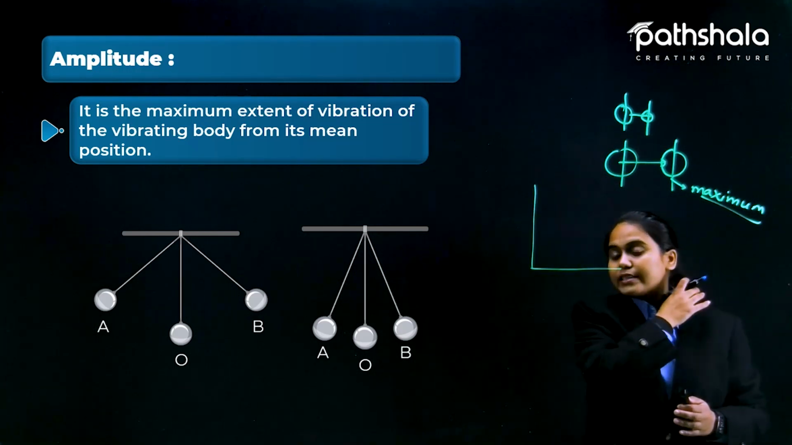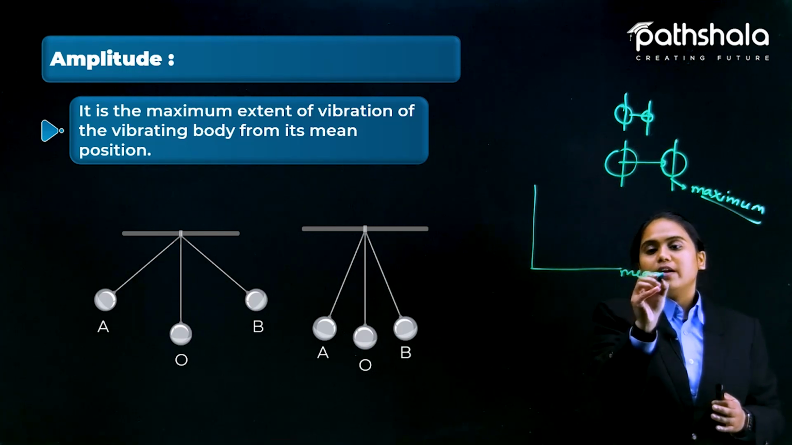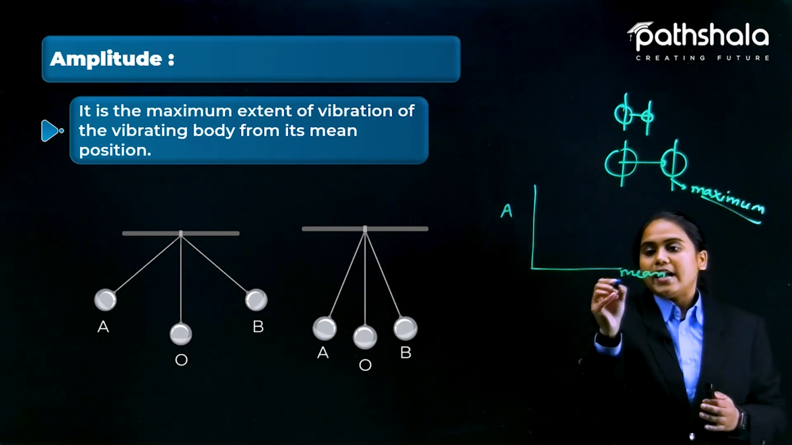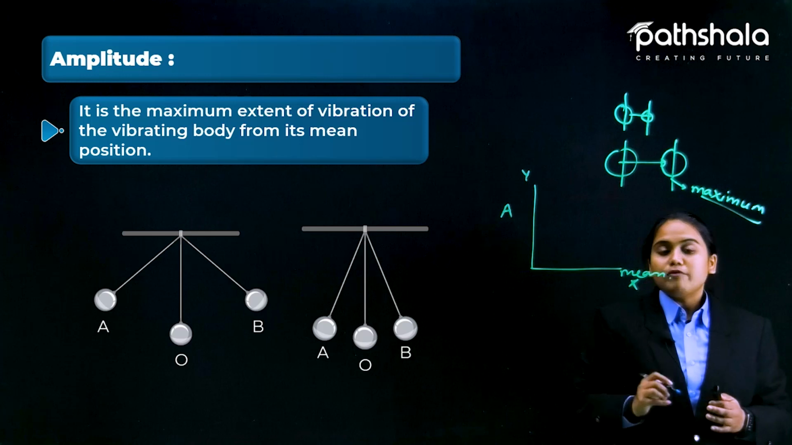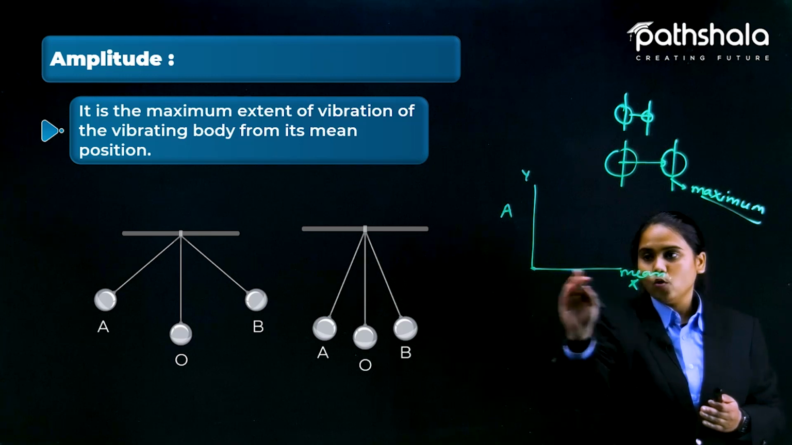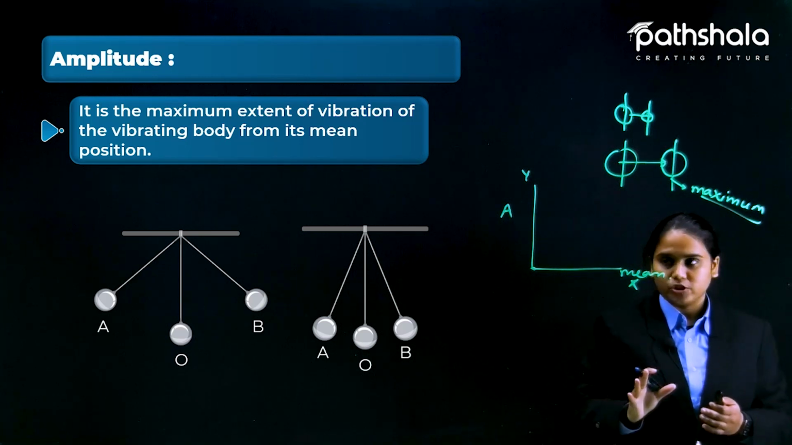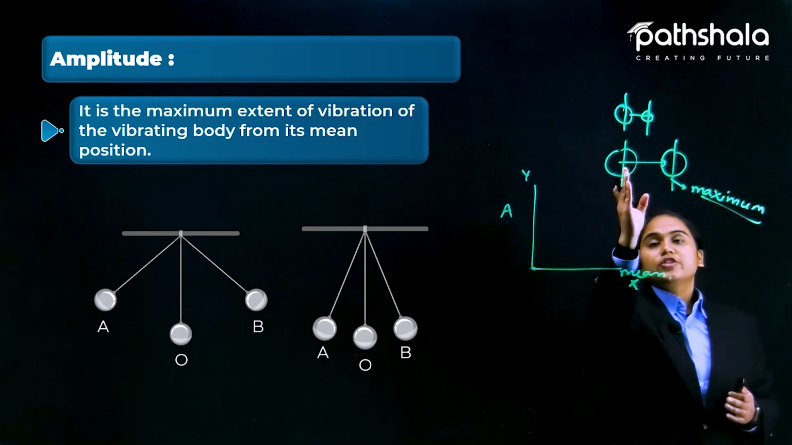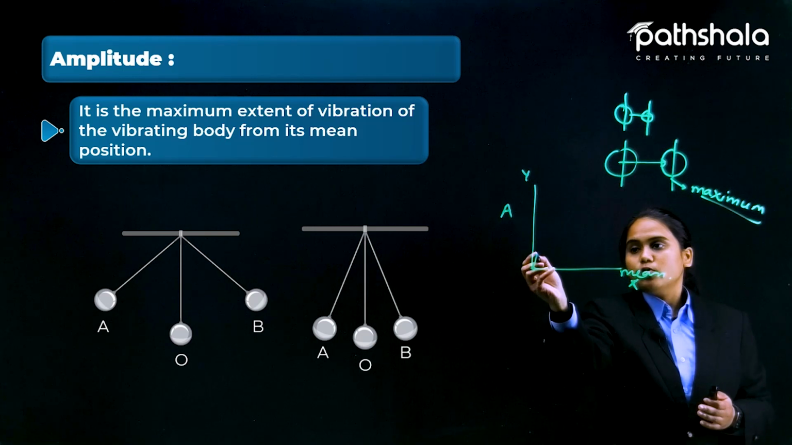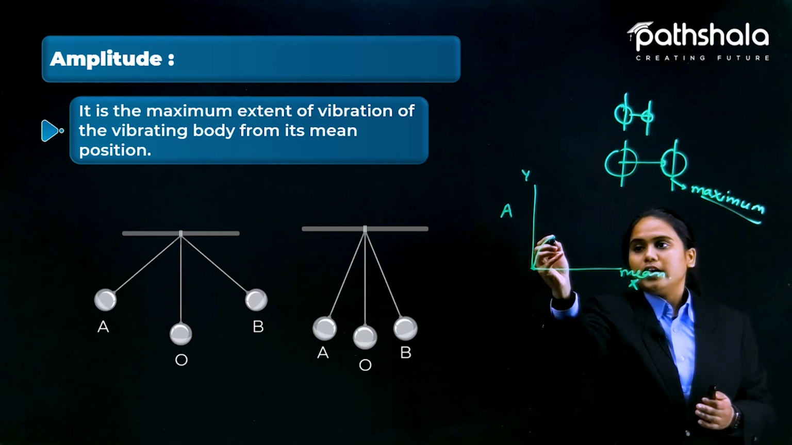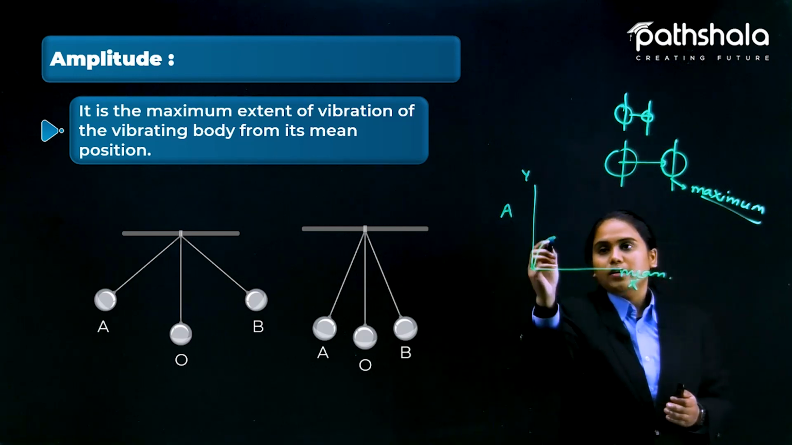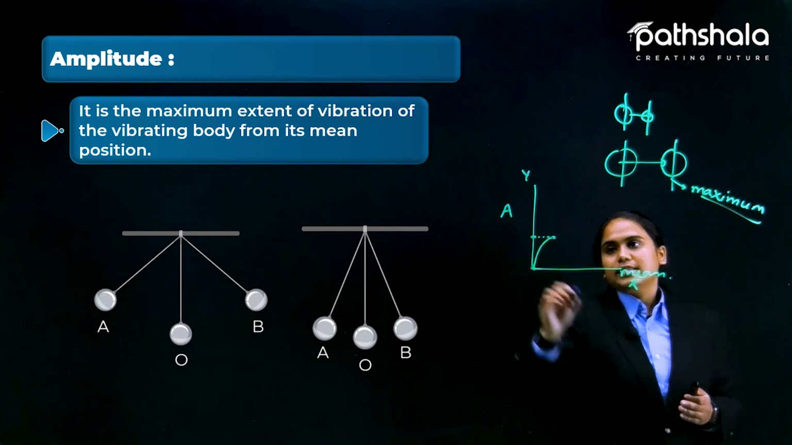Suppose this is the mean position of a particle and this is the maximum displacement, that is the amplitude, with an x-axis and a y-axis. The whole line, the x-axis, is the mean position. If the particle shifts from the mean position to the maximum extent, let's suppose here, till then the sound can be produced and the molecule can be shifted. So here is the maximum extent.